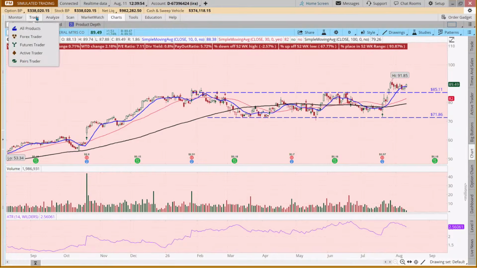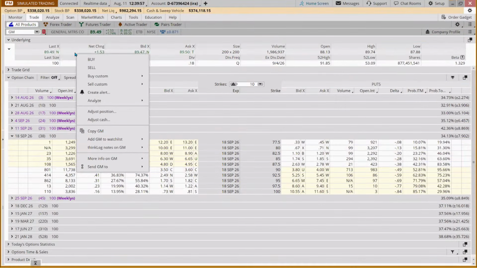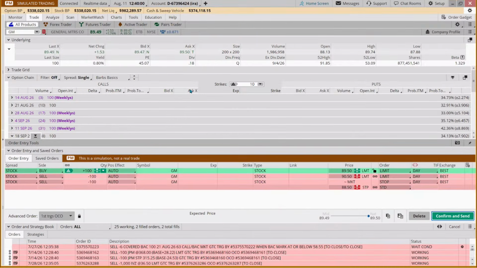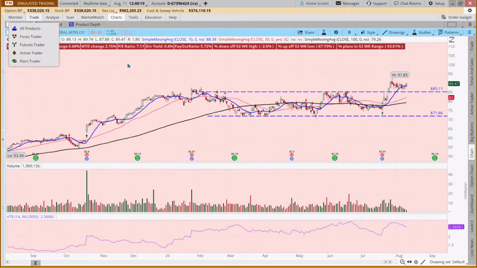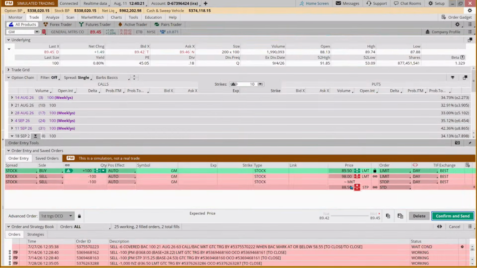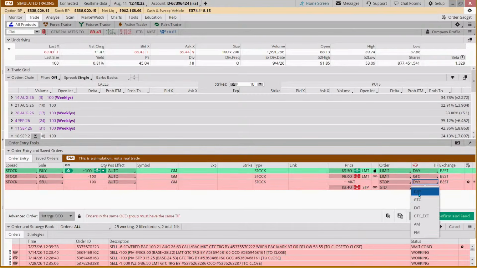This is a similar thing, except that this is trend continuation, and so our target is going to be at 98. And our exit, if we look at this as being a support level, if we put it 3% below that, we'd make this exit about 83.40. And we're going to make that good till canceled.